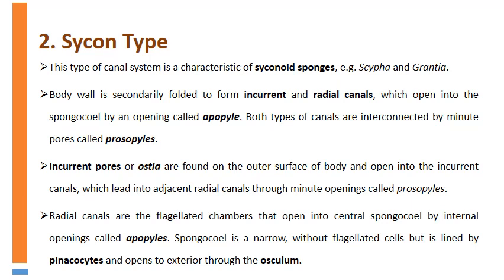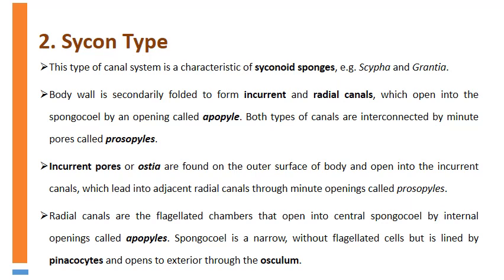Both types of canals are interconnected by minute pores called prosopyles. Incurrent pores or ostia are found on the outer surface of the body and open into incurrent canals, which lead into the adjacent radial canal through a minute opening called prosopyle.